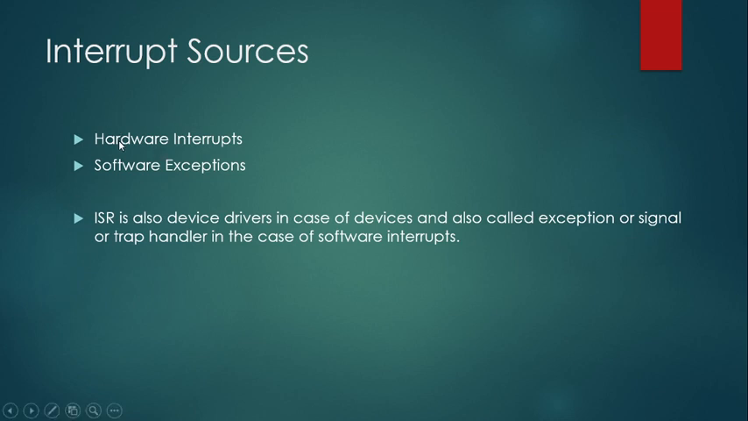These are the two types of interrupt sources which can occur: hardware interrupts and software exceptions. In the case of devices, the ISR is also called a device driver, and in the case of software interrupts, an exception, signal or trap handler. Traps are software interrupts specifically generated via an assembly language instruction known as the interrupt instruction of the master processor. For example, the SWI, the software interrupt instruction in the 8085. So there are several types.